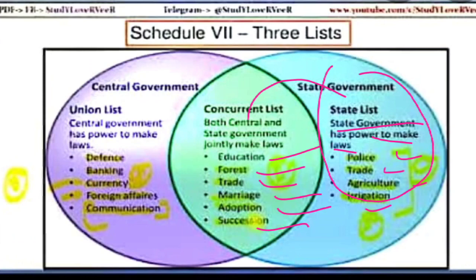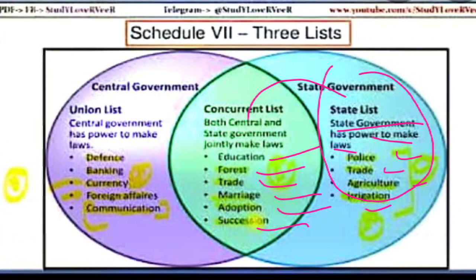Once again I am telling children, the state government has the authority to make the laws on the subjects given in the state list, and also the power to make the laws on the concurrent list.